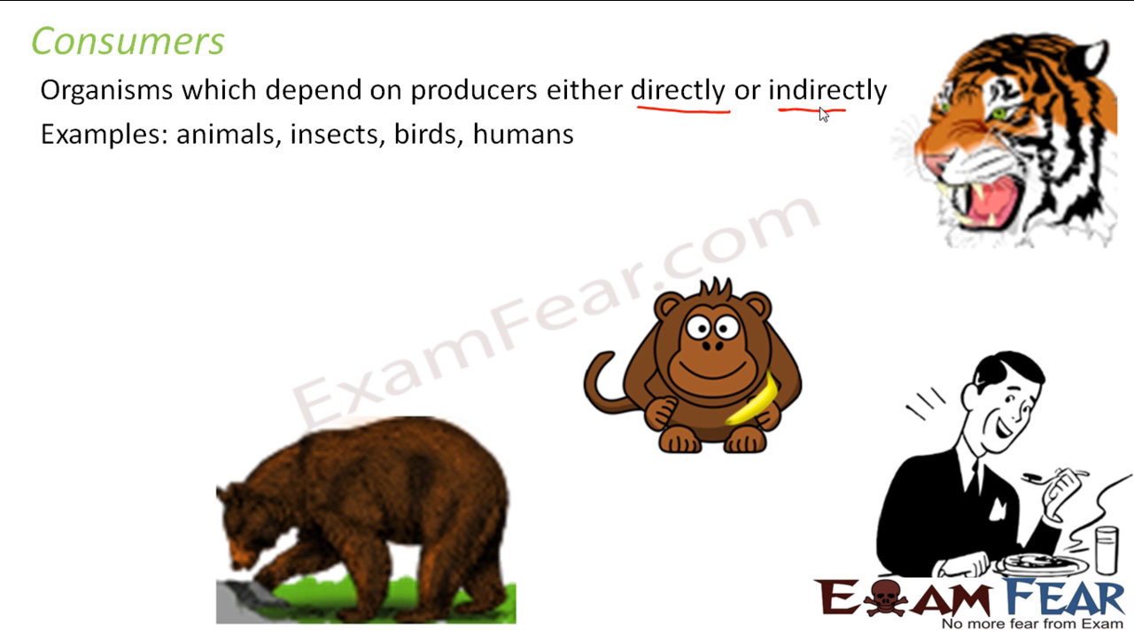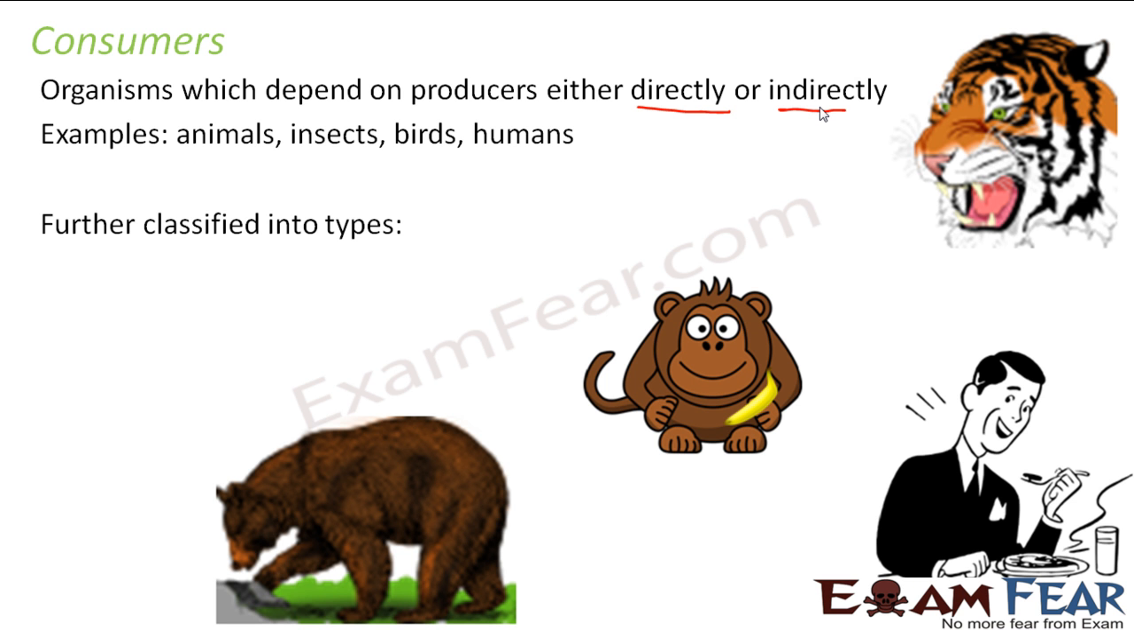But there are some people who are non-vegetarian, that is they eat meat as well. They eat meat, they eat fish, and these organisms in turn depend upon plants. So even human beings are also consumers, that is we also directly or indirectly depend on plants.